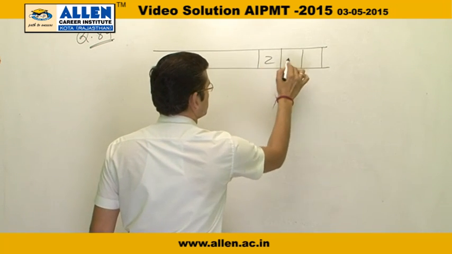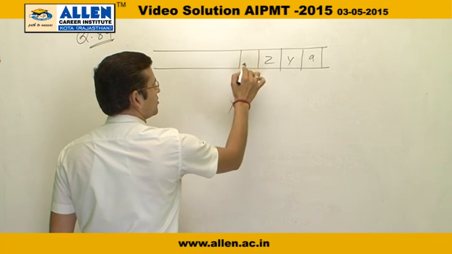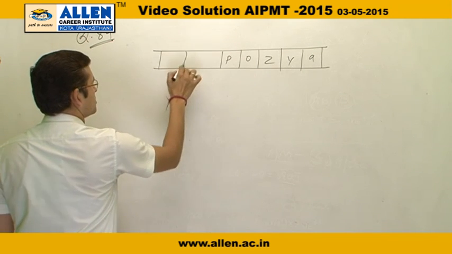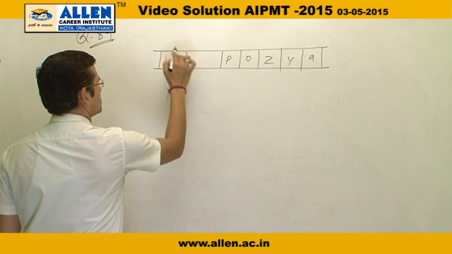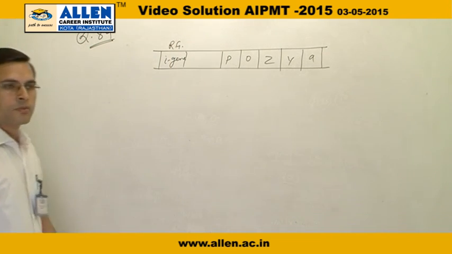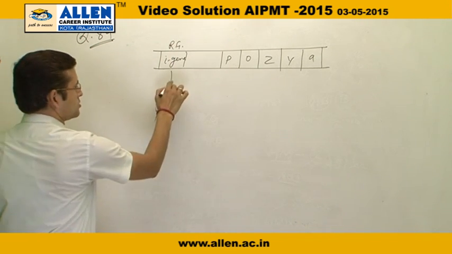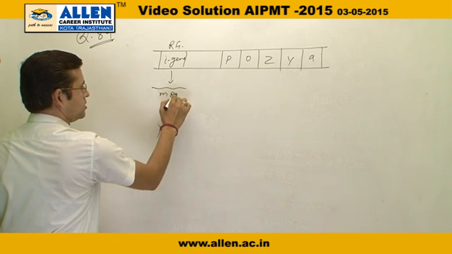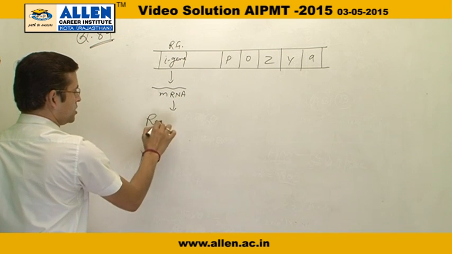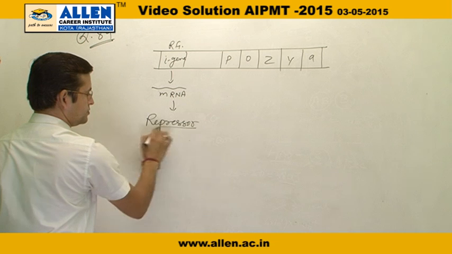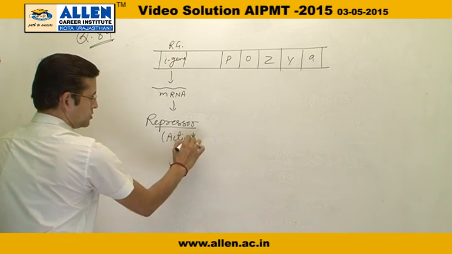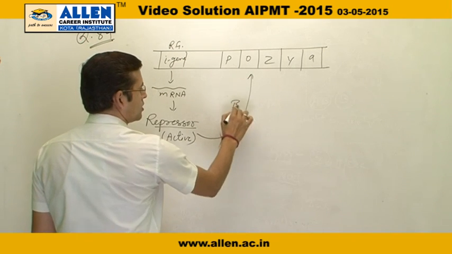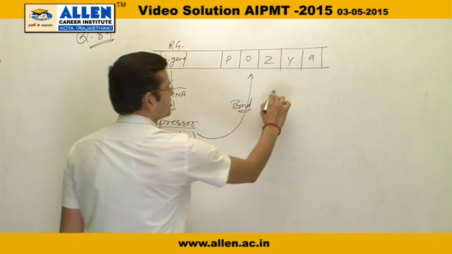There are three structural genes Z, Y, A. Then we have an operator gene and a promoter gene. And there will be an I gene, or you can say the regulator gene. Now in this case, the regulator gene produces mRNA, and from mRNA there will be an active repressor protein. This repressor protein binds to the operator and stops transcription.